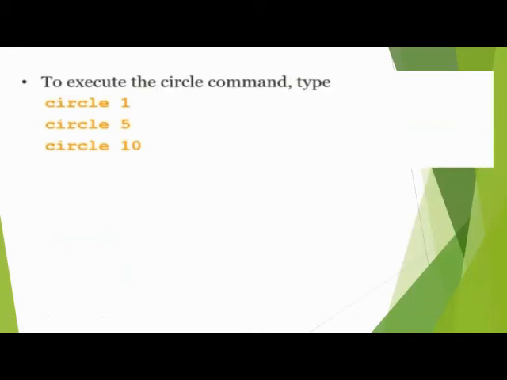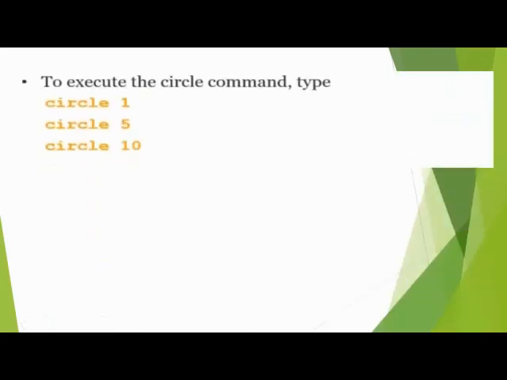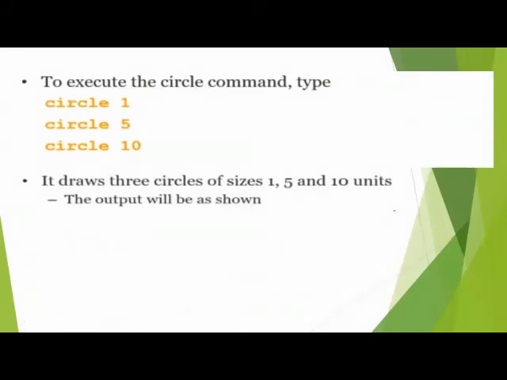When we execute after typing this command in the editor pane, learn circle variable curly bracket repeat 360 and then move forward $a turn. After typing this command, when we execute the program, we type circle 1, circle 5, circle 10. When we type it, the three outputs or units will be shown on the screen like this.